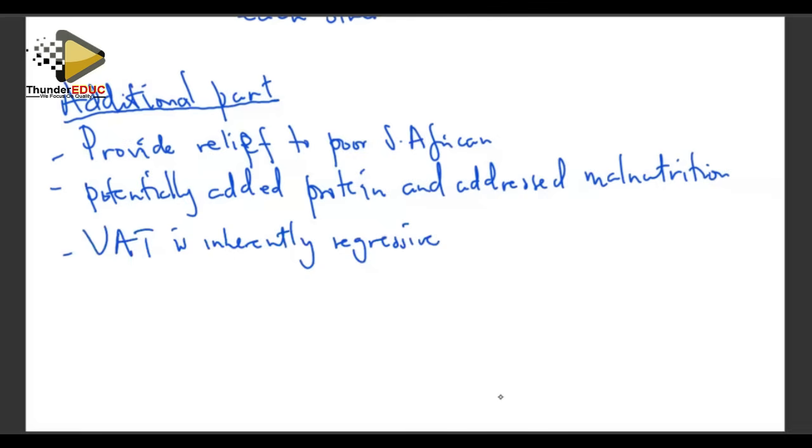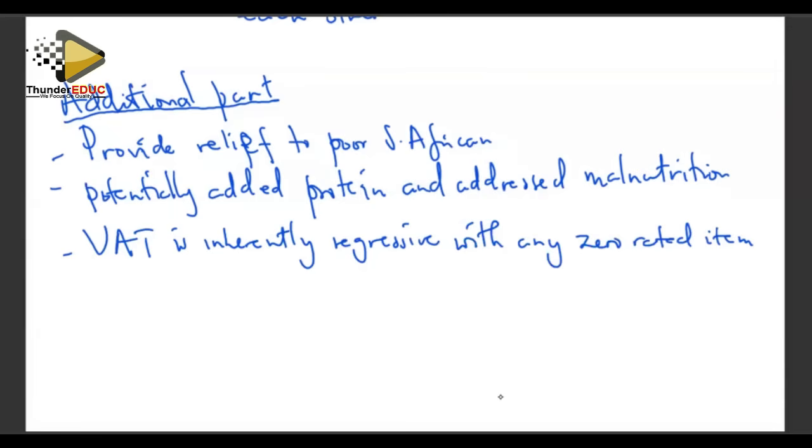What are we saying here? If our value-added tax is inherently regressive without any zero-rated items, what we are saying is that if we don't have any zero-rated item in the basket, we don't have any product which is exempt. It also implies that it becomes regressive in the sense that much of the food which is part of the basket is consumed by an average family in South Africa.